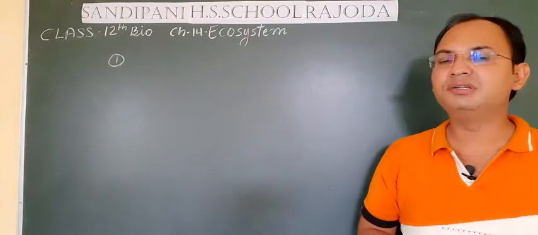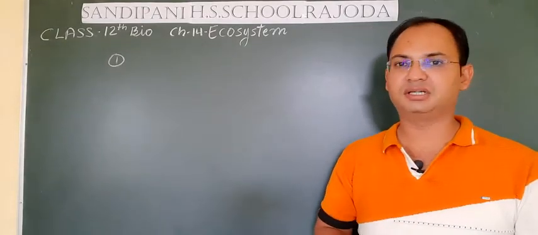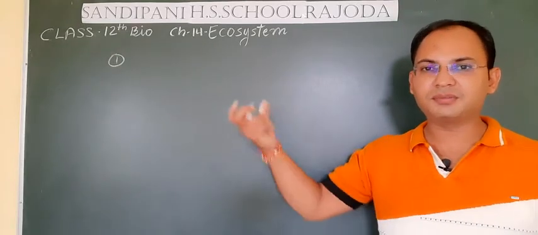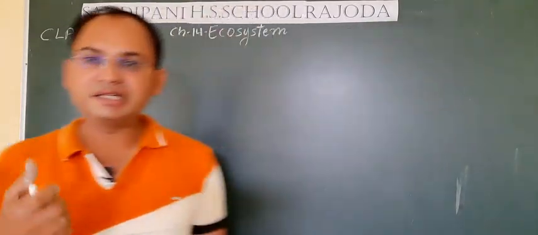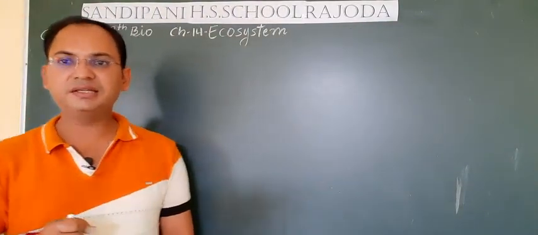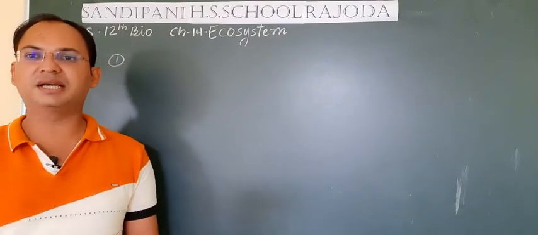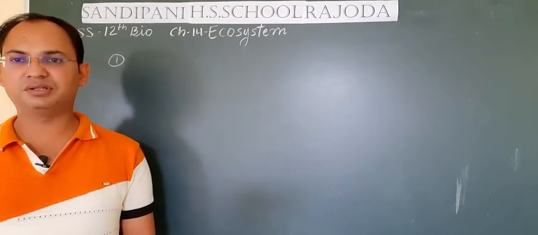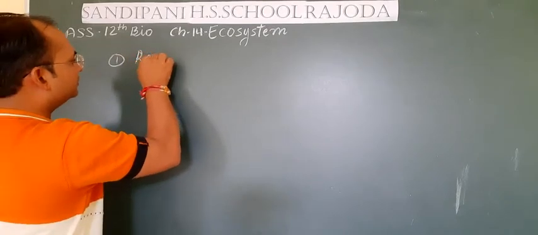And students, you have studied that the final source of energy on the earth is the sun. The final energy produced on the earth comes from the sun. So the first thing is reception of the energy. Any ecosystem that needs to be stable first requires energy in order to increase the productivity of the living organisms. So the very first topic is reception of energy.